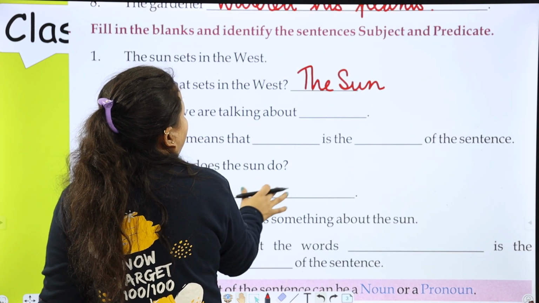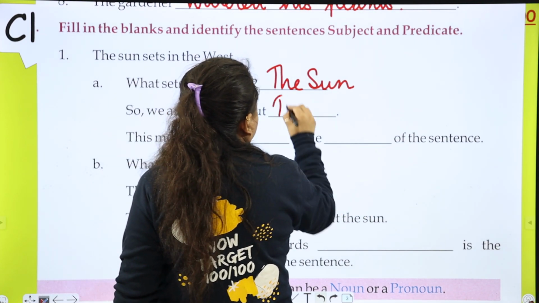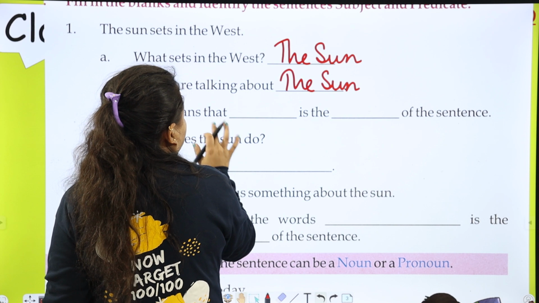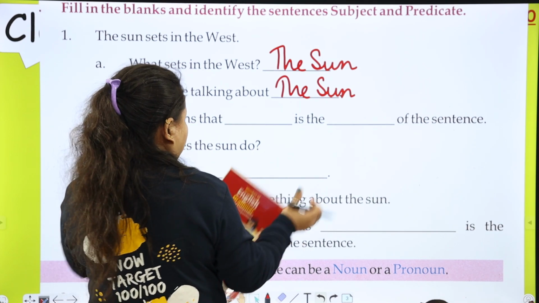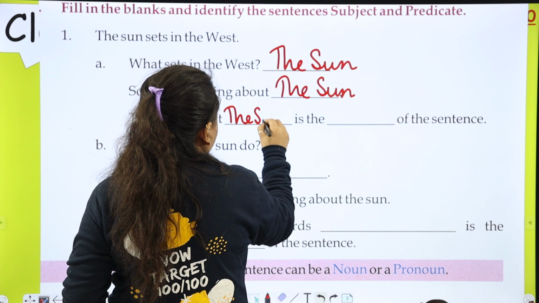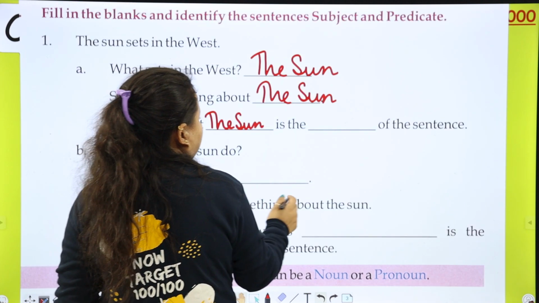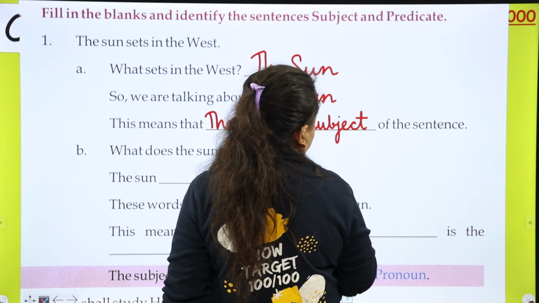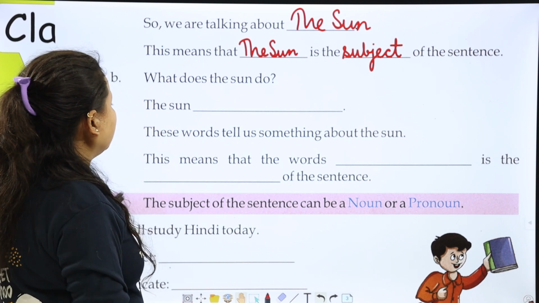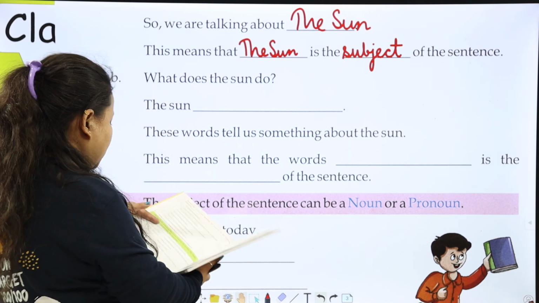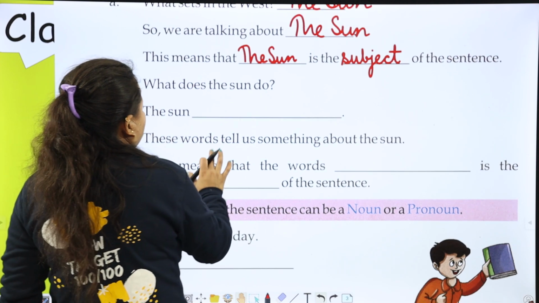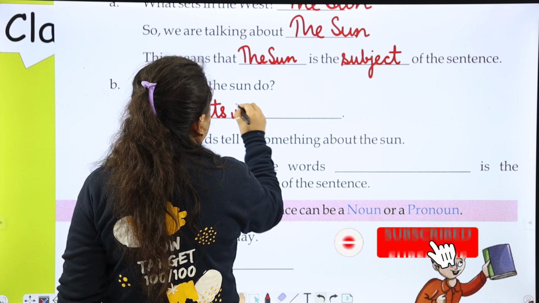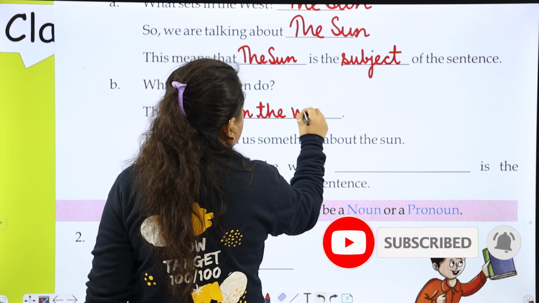So we are talking about, हम किसके बारे में बात कर रहे हैं? The sun. क्योंकि हम sun के बारे में बात कर रहे हैं, तो sun क्या है? The sun is the subject of the sentence. Sentence का subject है. What does the sun do? Sun क्या करता है? The sun sets in the west.